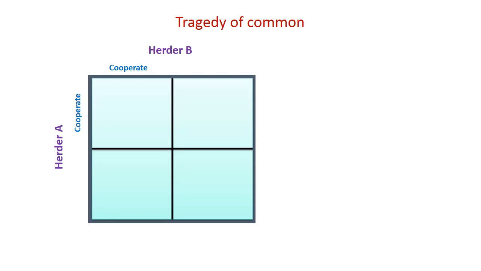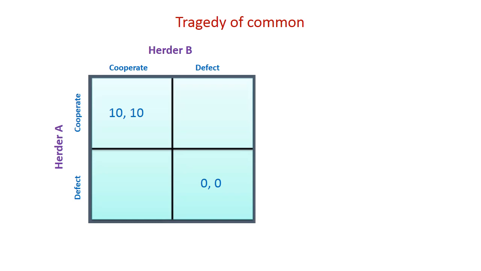If they defect on each other, what happens? Let us observe it. When herder A and herder B cooperate with each other, let us say they get 10 points. Their profit is 10 each. It means 50-50 profit they get.